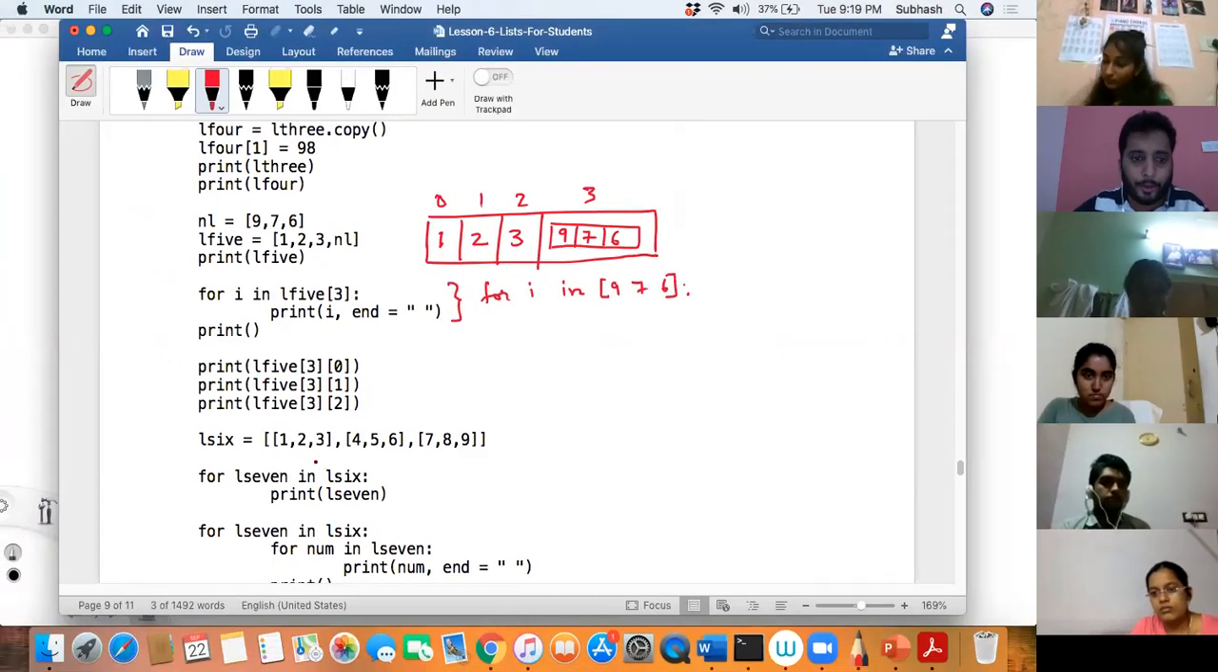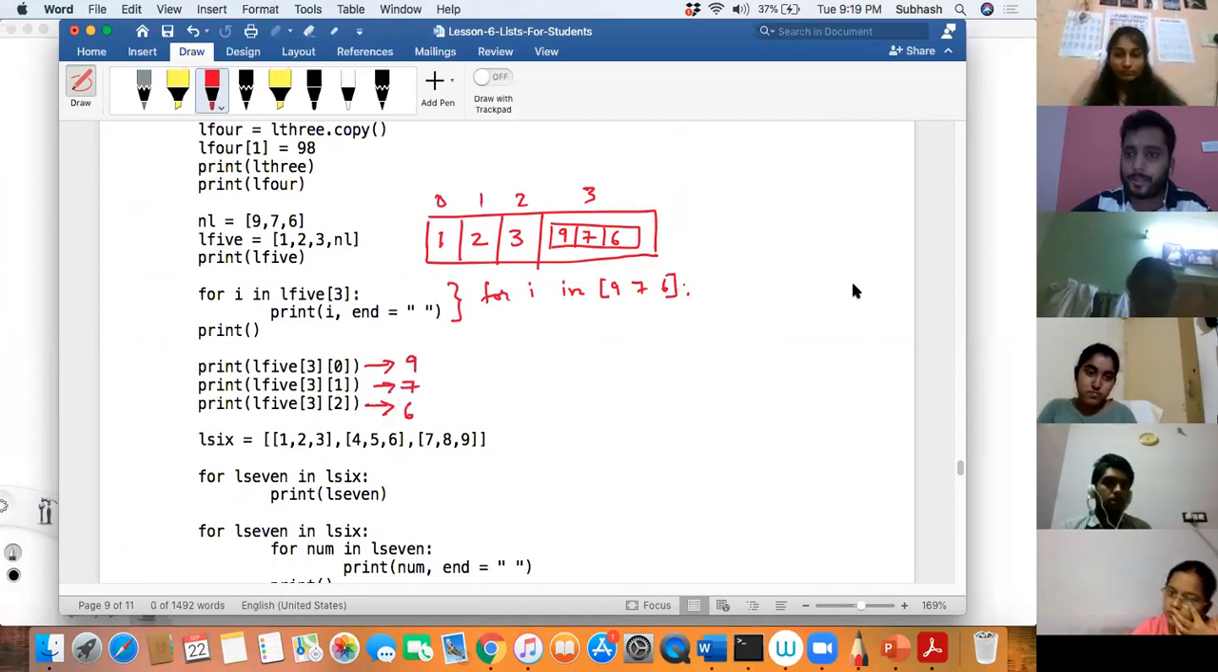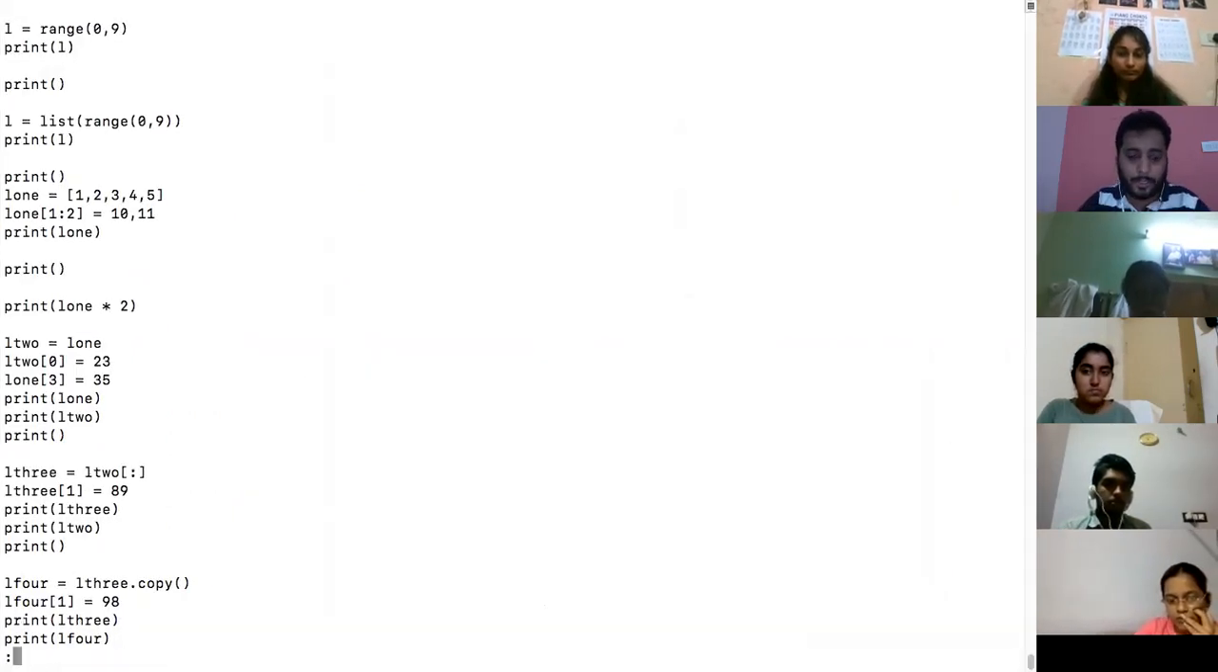Now tell me what will be the output for L5 3 of 0, L5 3 of 1, L5 3 of 2. 9, 7, 6. Correct? Did you get that output? 9, 7, 6. Did you see this?